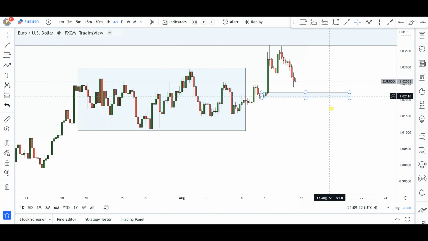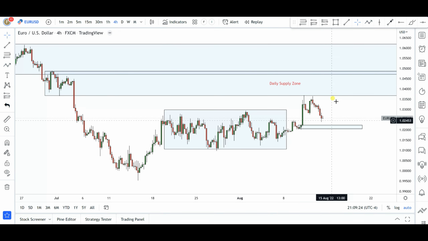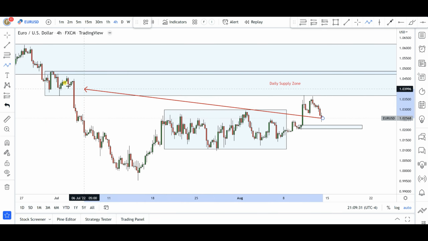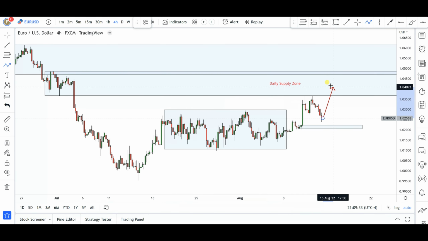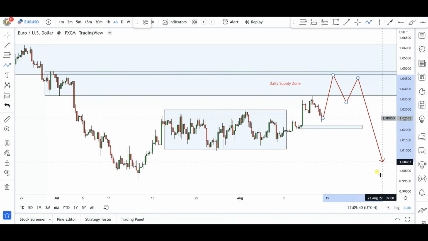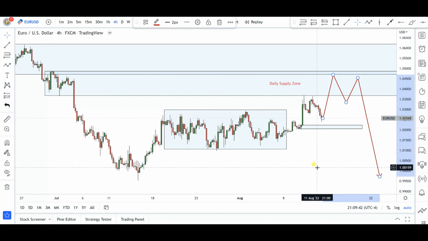Okay, so well, my key level in this particular market is for price to give me maybe another quick push to the upside, just to give us a dip into this particular daily supply zone area. Okay, anywhere from this particular neighborhood here, I think the bears might begin to flex their muscle again for further continuations to the downside. Okay, that's what I would love to see in Euro US dollar. So key levels, probably let's say around 1.0450, 1.0500 institutional price levels. Okay, so let's see how this market is going to develop as we go into next week.